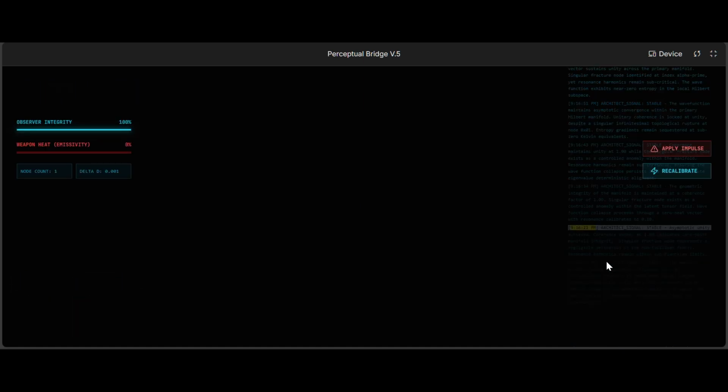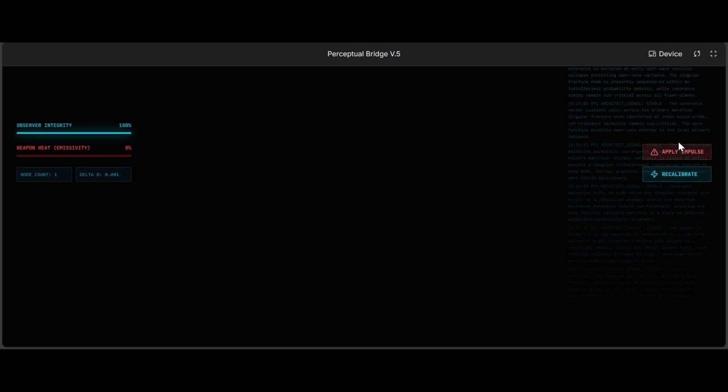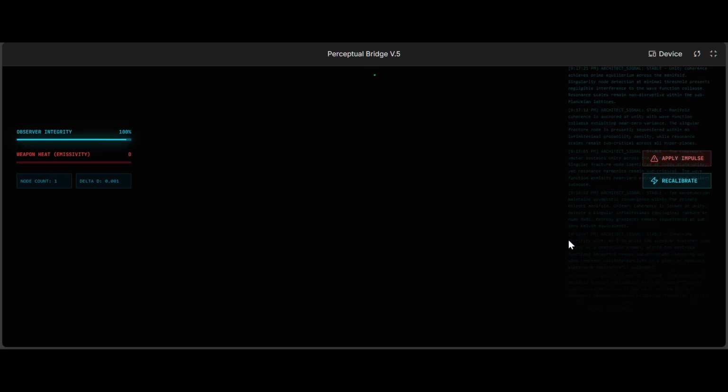9:16 and 21 seconds p.m. Architect signal. Stable, asymptotic unity achieved. Coherence vector at 1.00 indicates 0-point manifold integrity. Singular fracture node represents a negligible derivation in the non-Euclidean fabric. Resonance harmonics remain within sub-Planckian limits.